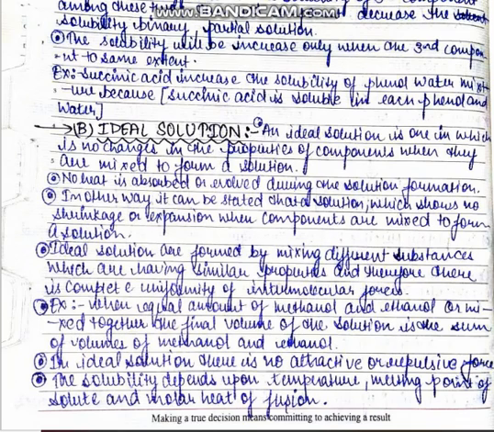For example, if we take 40 ml of methanol and 50 ml of ethanol, then the final product should contain 90 ml. There should not be loss or gain of any kind of volume.